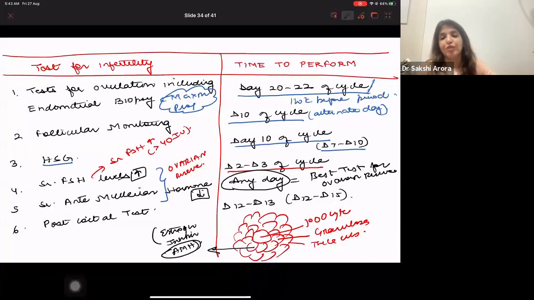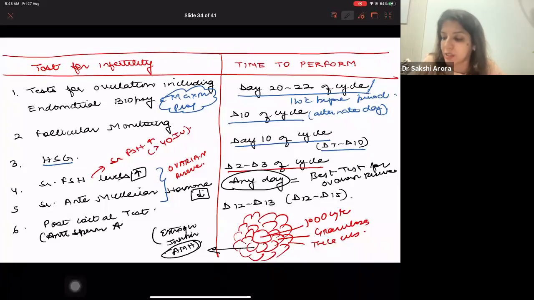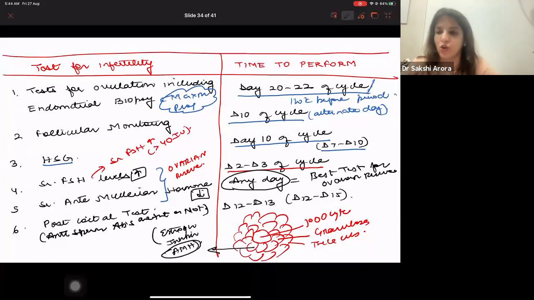Then there are certain females in whose cervix antibodies against sperms are present. If I want to know whether anti-sperm antibodies are present or not, the test which we do is the post-coital test. And the post-coital test has to be done between day 12 to day 13. Range is day 12 to day 15.